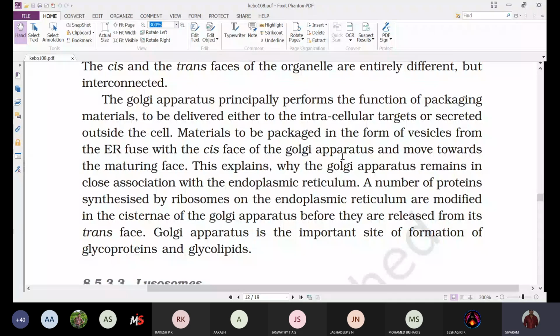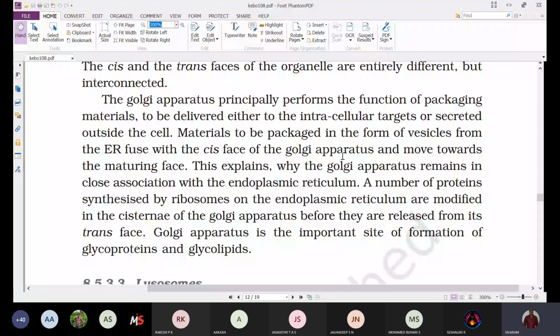At the same time, whatever substances are required outside of the cell are also secreted by the Golgi complex. So the Golgi complex needs to be present very close to the endoplasmic reticulum and the nucleus. Then only the functions can be coordinated.